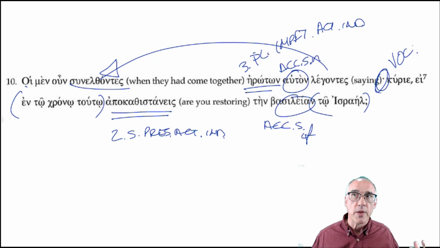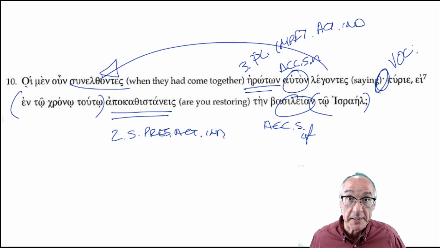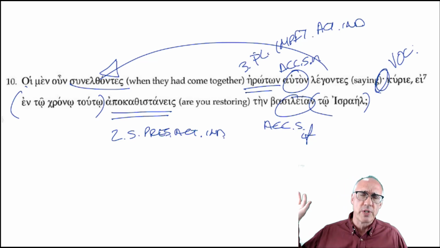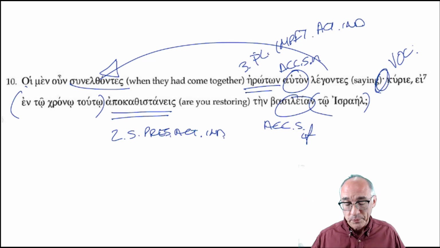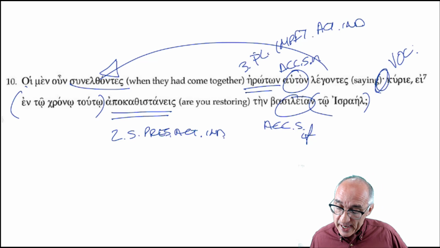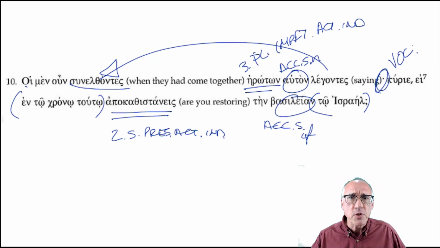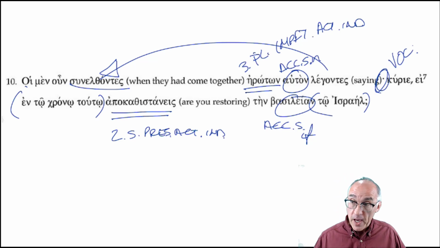Again, with inflected languages that get their meaning from the end of the words, it's easy to say, I can use any word order I want. But in this case, I would discourage that. Work with the word order as it comes to you. So that's 1 through 10. Let's look at the next half.